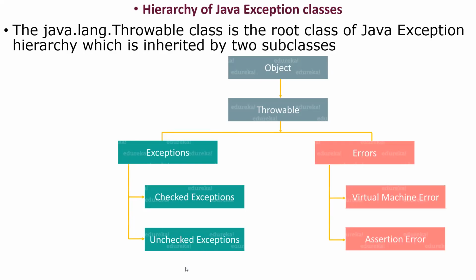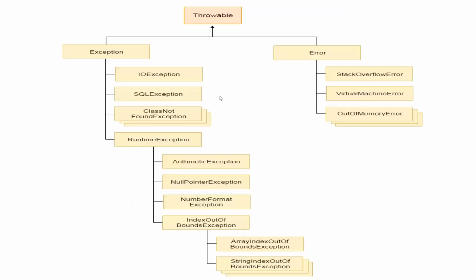From the Throwable class, there is the Exception subclass, which again has two subclasses: checked exceptions and unchecked exceptions. Each subclass has its own built-in classes, which are divided into 27 types.